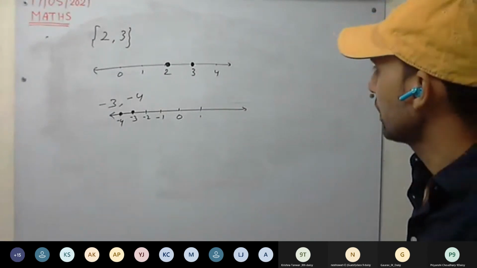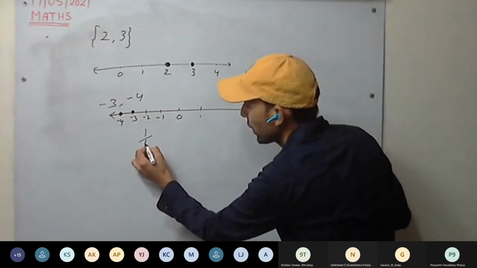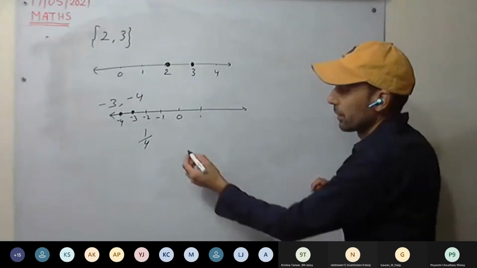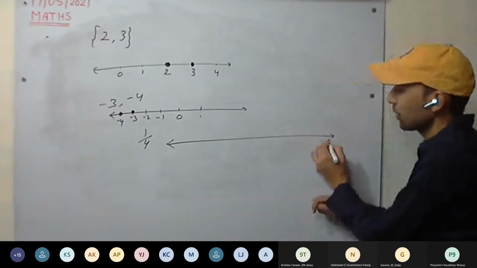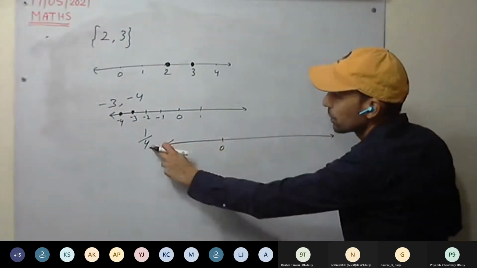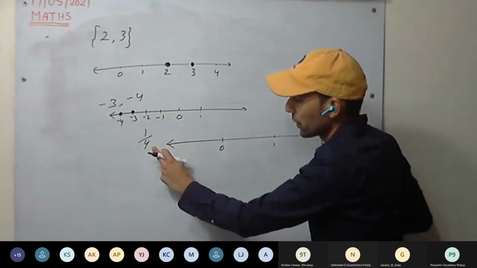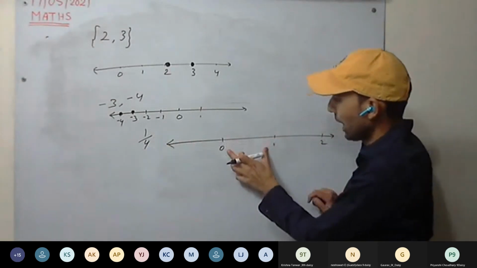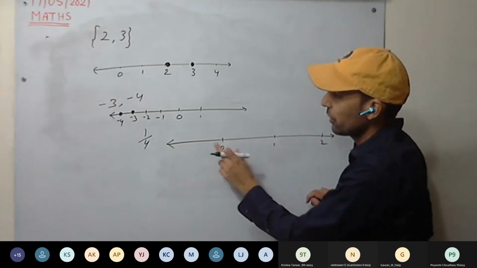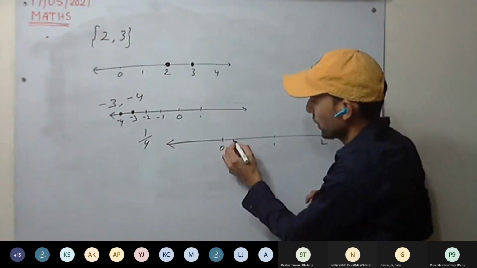And fractions, for example, 1/4 we have to plot. Fractions you all remember how to plot. 0, 1, 2. 1/4 will be lying somewhere here. So this division we will divide into how many? 4 parts.